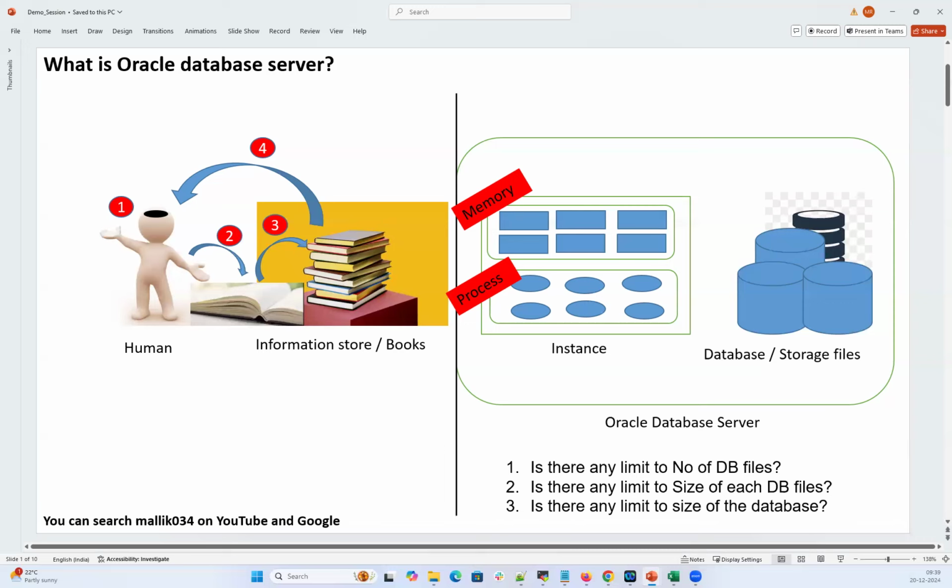Right. So now let me make it simpler, whatever I explained so far. Let's say my instance. In the instance, we have this memory and we have this background process. As I told, end users connect to my instance. You will get a server process, you will get a PGA, and then you'll be connected to my database instance.